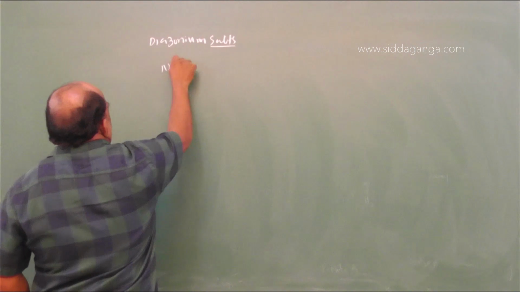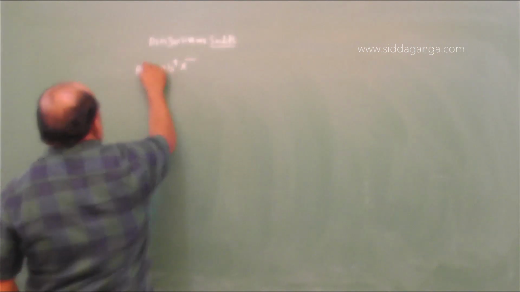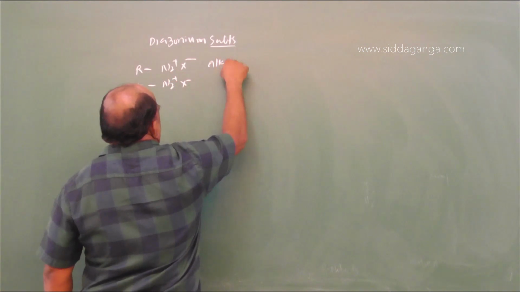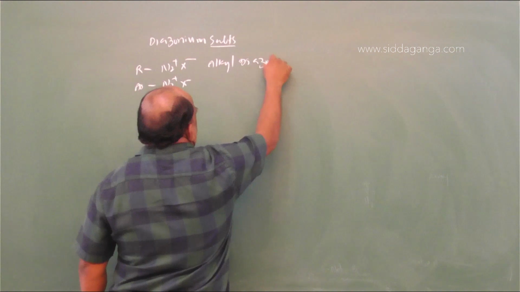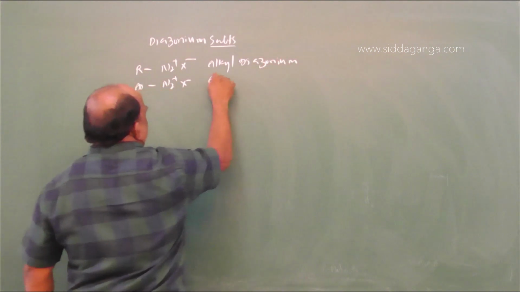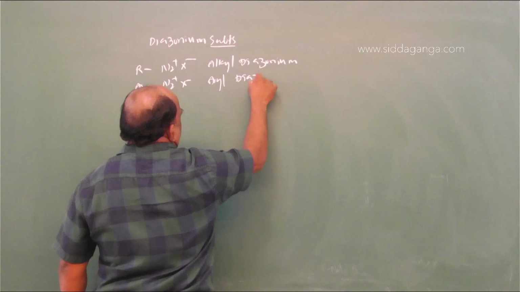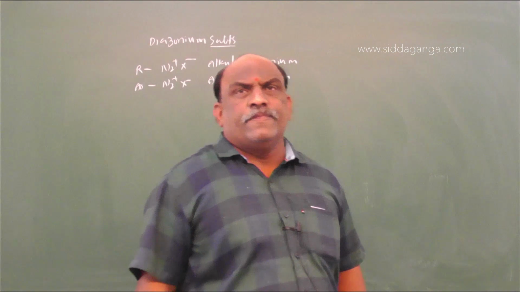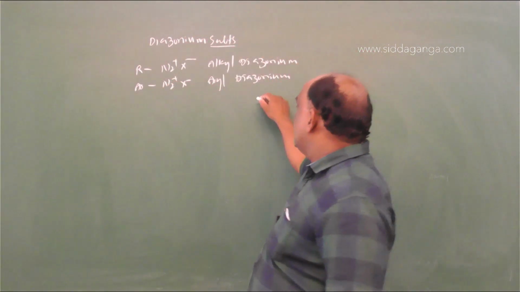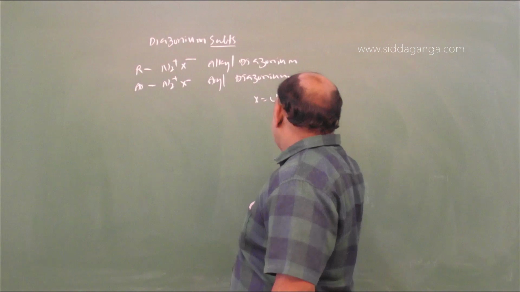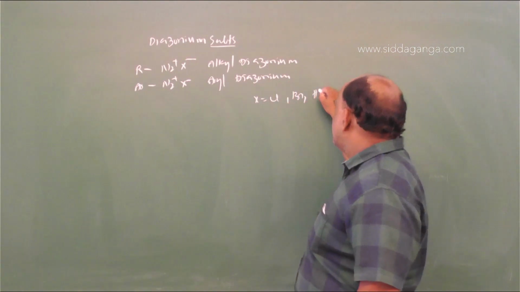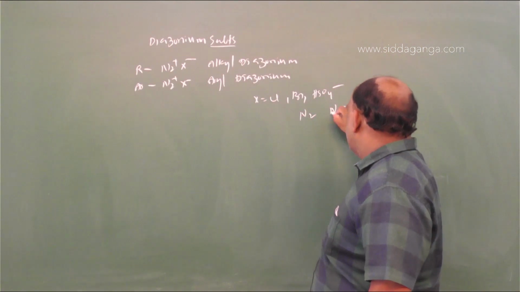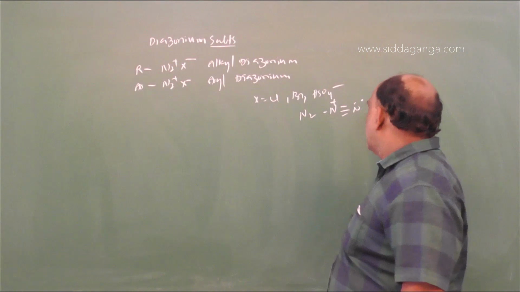So N2+ X-. Alkyl diazonium, aryl diazonium. What is X here? X is Cl, Br, HSO4-. What is N2? N triple bond N. Azonium it is.